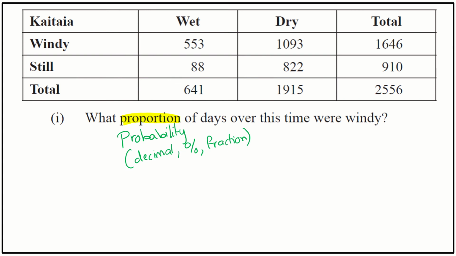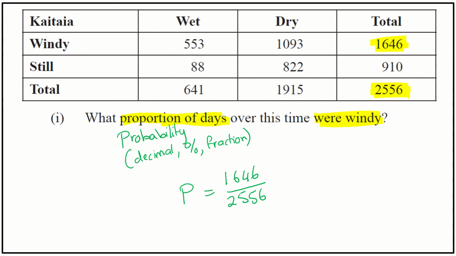Okay. So then we need to think about it talks about proportion of days. So that means it's referring to all of the days. So we want a proportion. So out of the 2,556 days, we want to know what proportion of those days were windy. So if I look at my total number of windy days, there's 1,646. So the proportion of days that were windy is 1,646 out of